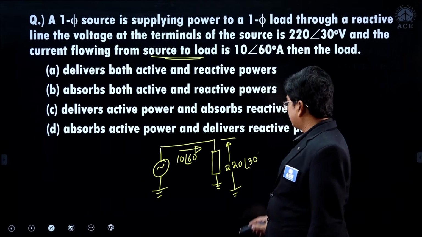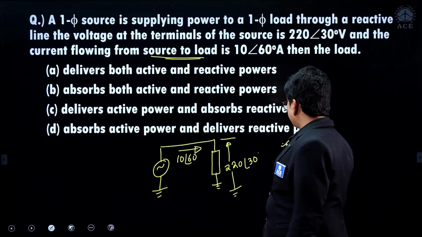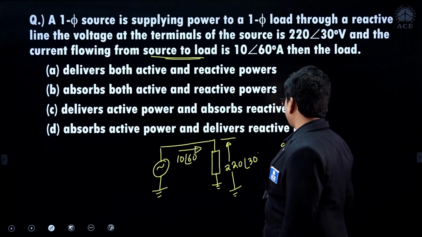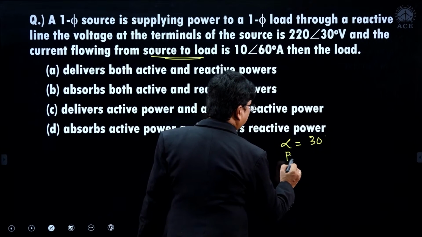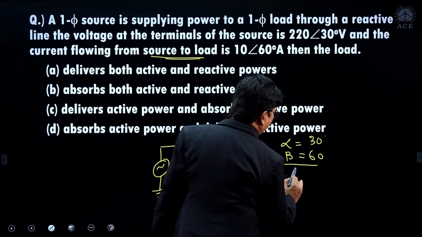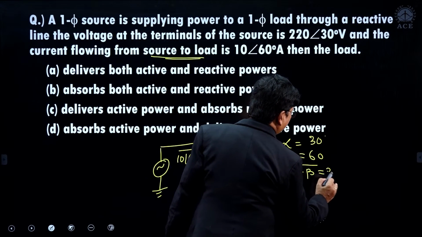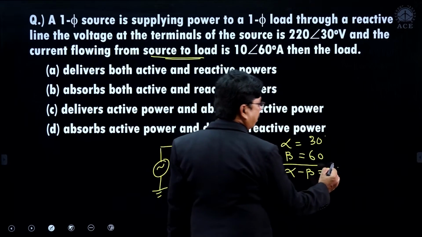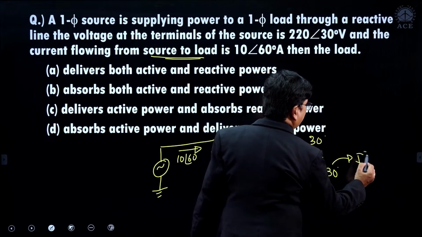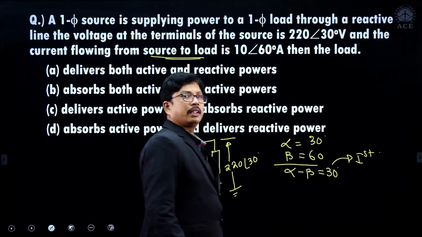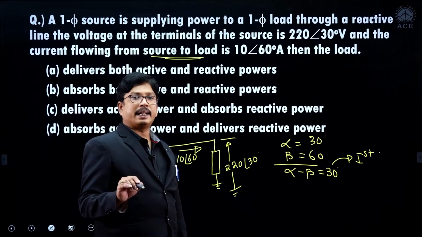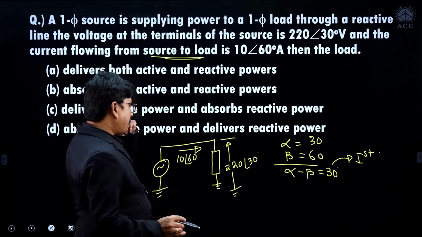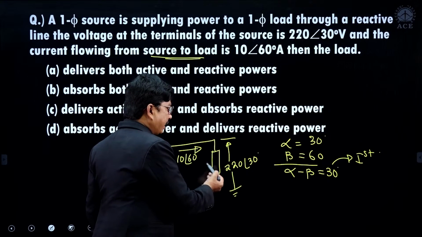Right, students. So what is the voltage angle alpha? Voltage angle alpha is 30 degrees. Current angle beta is 60 degrees. What is alpha minus beta? 30 degrees. So it will be in which quadrant? First quadrant. In first quadrant, the calculated active power and reactive power will be positive. But here we are taking the load.